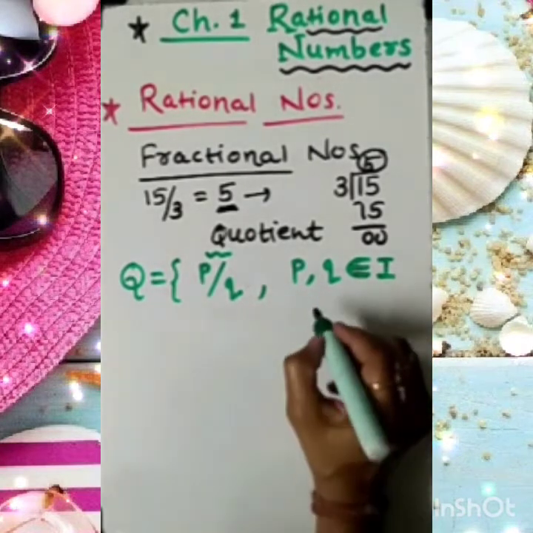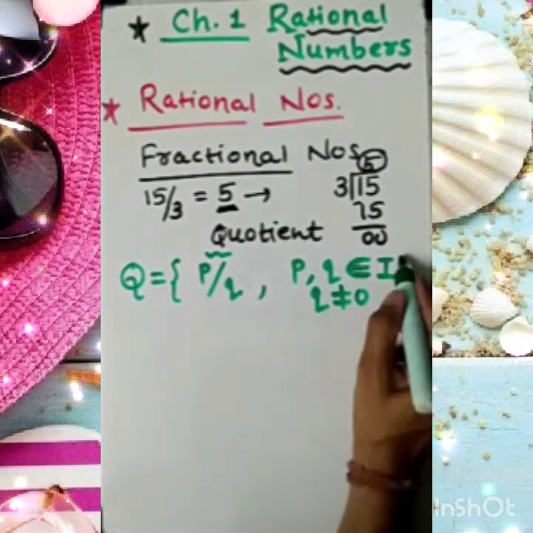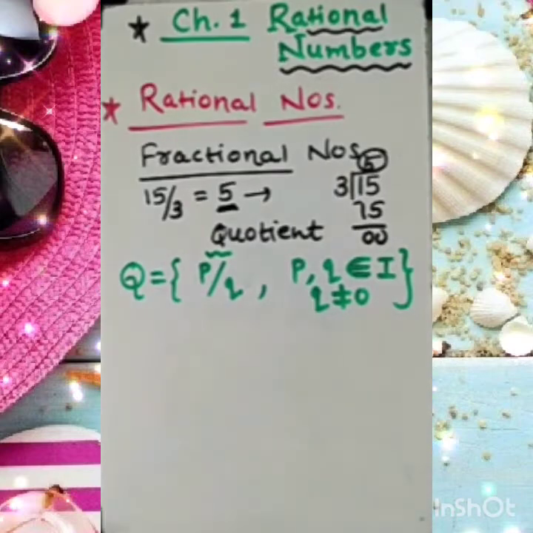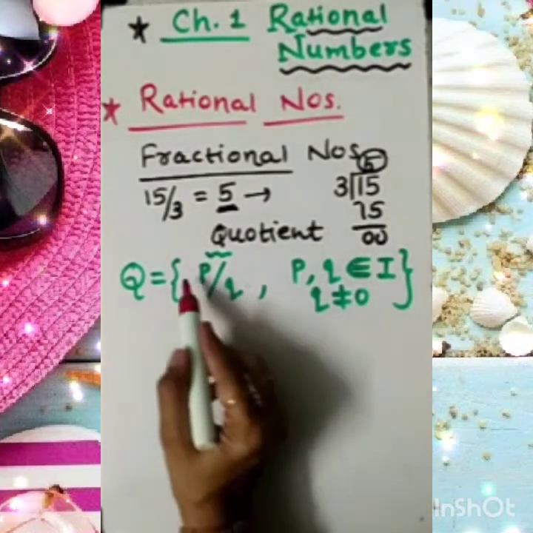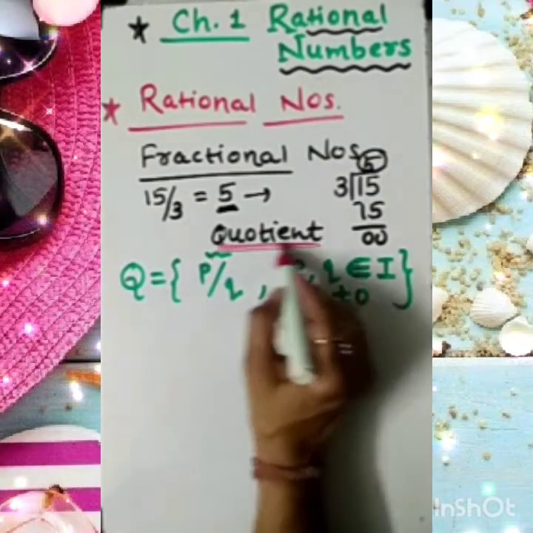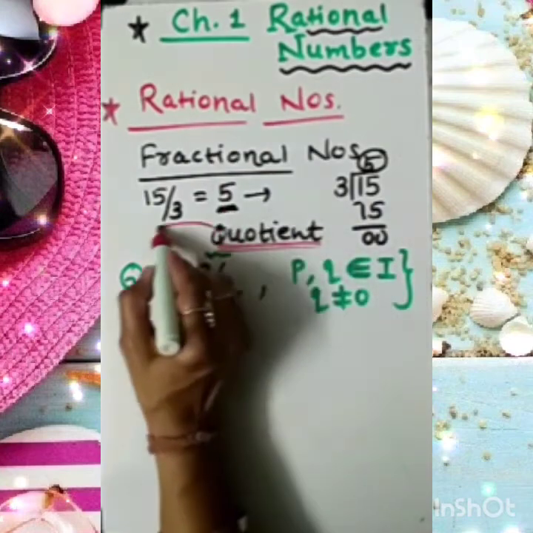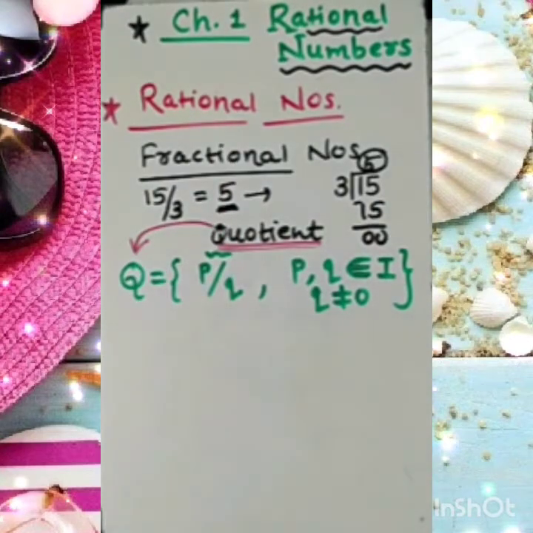The symbol ∈ indicates belongs to. And one more condition along with that: q not equal to 0. Fine. This is the set of rational numbers. First, please remember, dear students, the set of rational numbers is actually a set of quotients. That's why it is symbolized with Q.